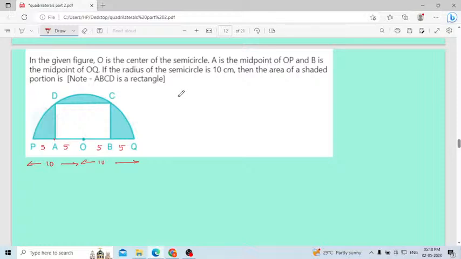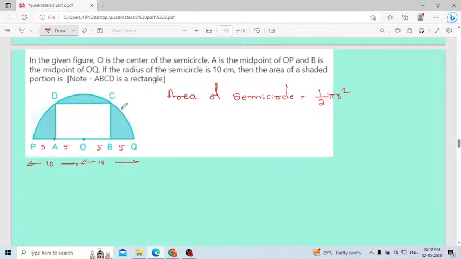Thanks, at least you are with me. Area of the circle is pi r square. Here I have to calculate the area of the semicircle, means divided by 2.